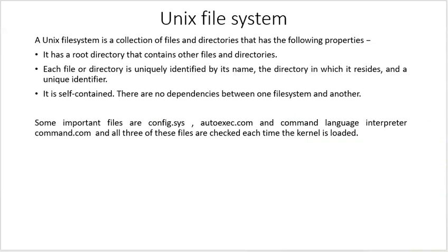And then finally, PARCA wants you to know about the Unix file system. It's a collection of files and directories. It has the following properties. It has a root directory that contains other files and directories. Each file or directory is uniquely identified by its name, the directory in which it resides, and a unique identifier. It is self-contained. There are no dependencies between one file system and another.